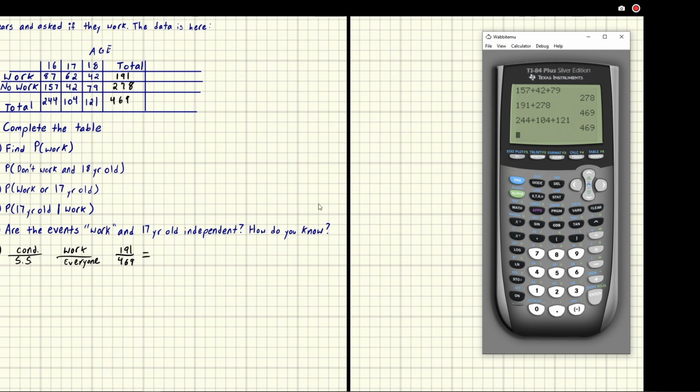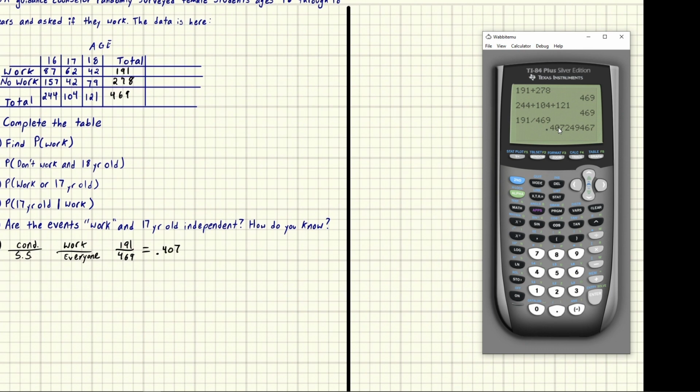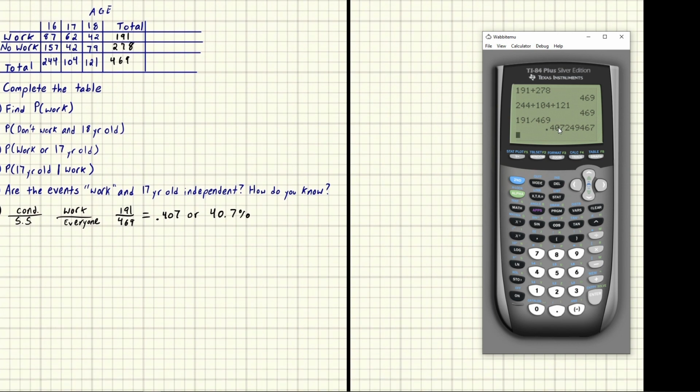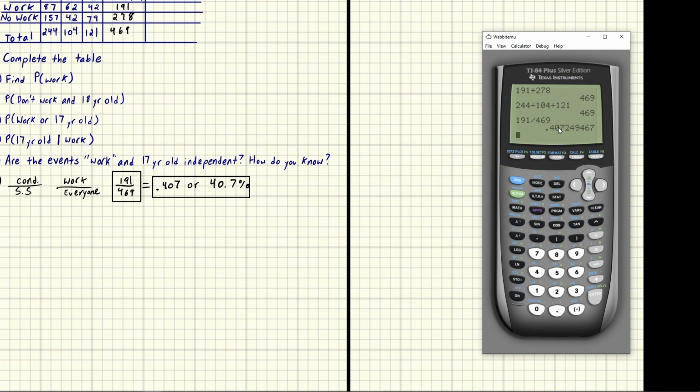That's going to be equal to, now you could leave it as this, or we could try to reduce it. So we're going to do 191 divided by 469, and we get 0.407, or you could also write 40.7%. All of these are forms of the answer, and then we would box this. You could box the fraction as well. It's also a form of the answer. All right, now we're going to go to part C.